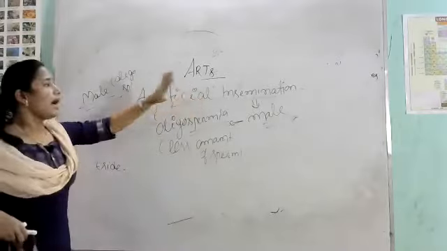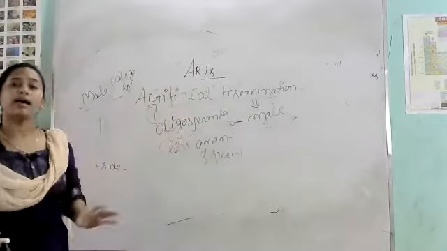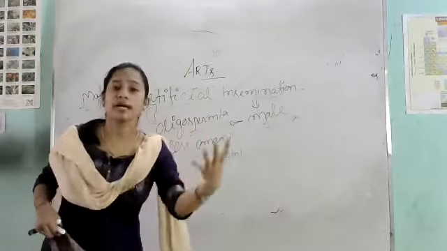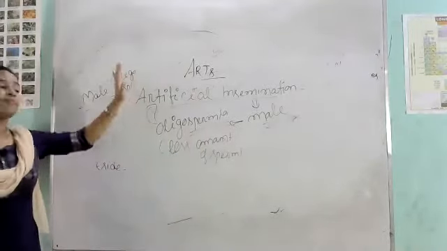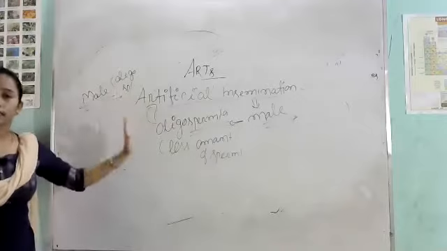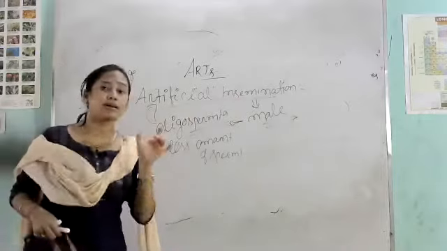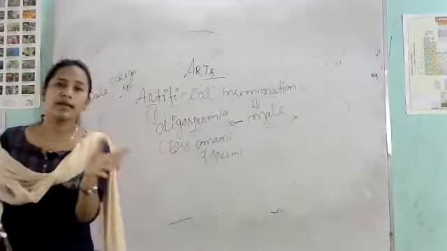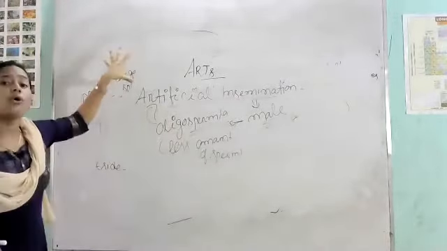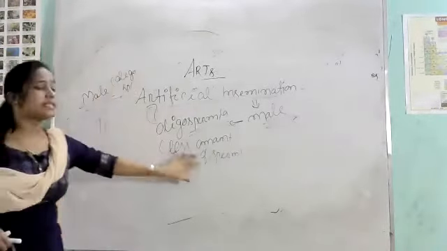Clear? So again I repeated, artificial insemination means the insemination or the insertion of sperm from the outside body to the respective male. If sperm from outside the body is given to the respective male, that process is called the artificial insemination process. The reason the male undergoes artificial insemination is that he suffers from oligospermia disease, and the symptom of oligospermia is the production of a less amount of sperm.